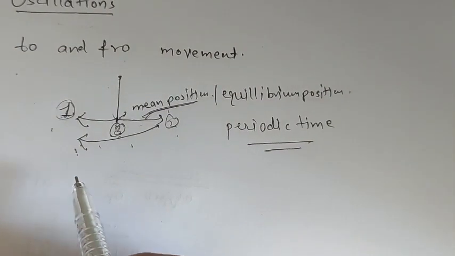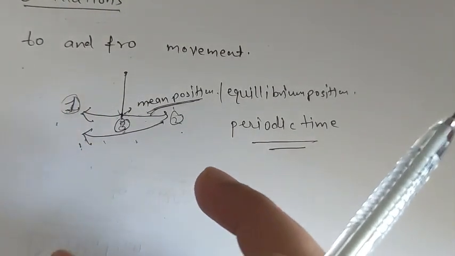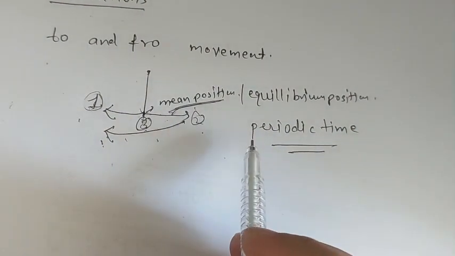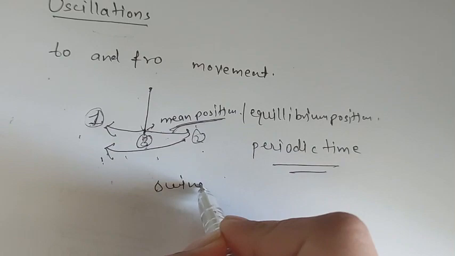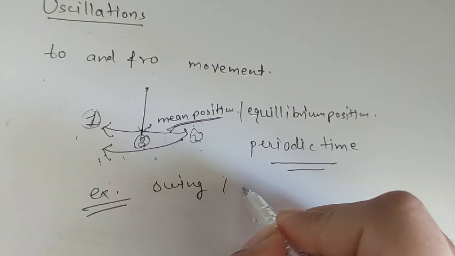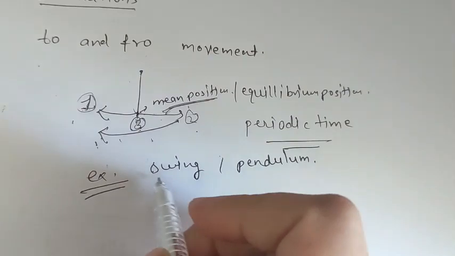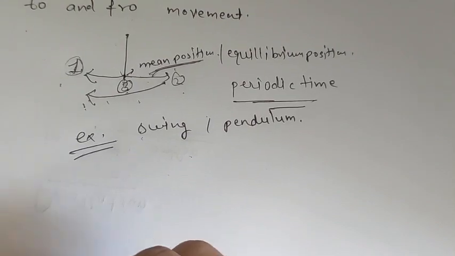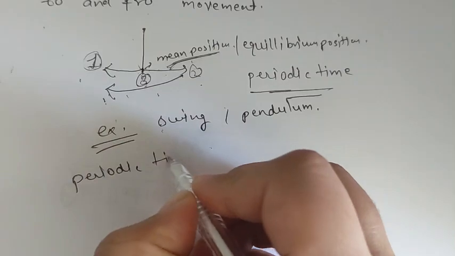And how can we define it? Oscillation is a movement or a variation in a particular, periodic time, like back and forth motion. For example, a swing is an example of oscillation. A pendulum is also an example of oscillation. So these are some examples of oscillation in a periodic time. But now what question comes to our mind? Periodic time also comes like this.